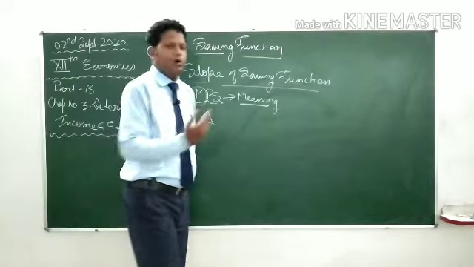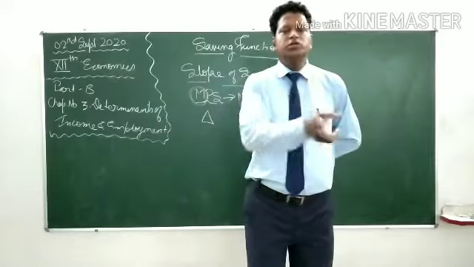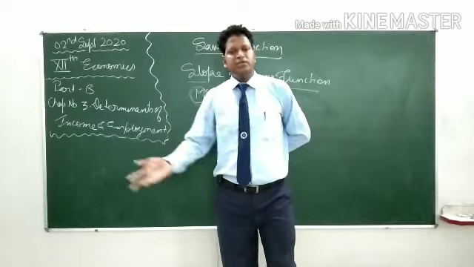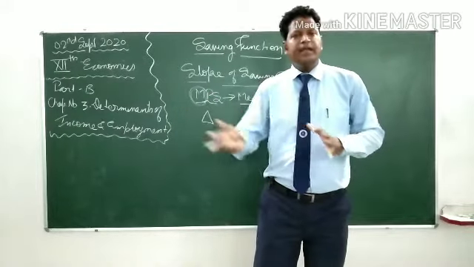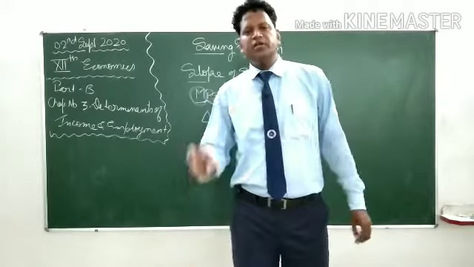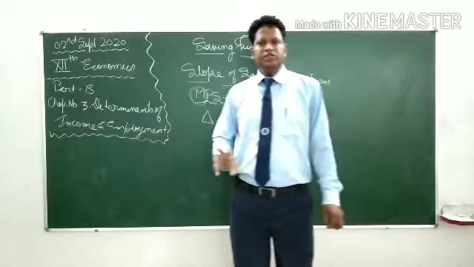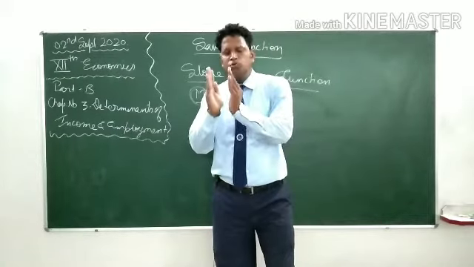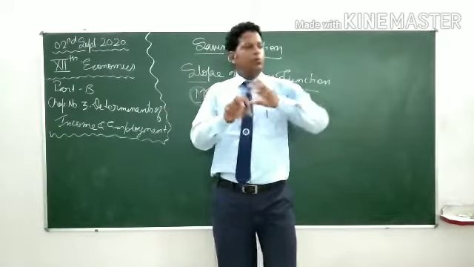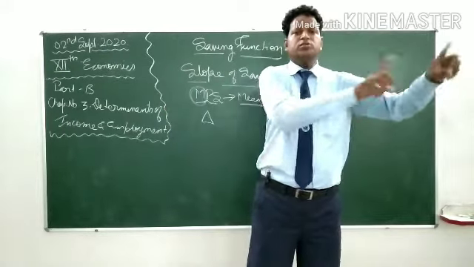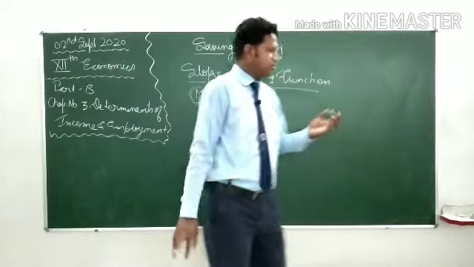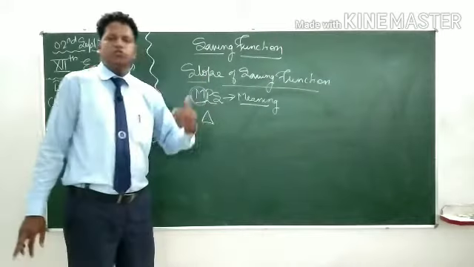How? 15,000 minus 10,000, that is the changed income minus the earlier or old income, gives rupees 5,000. 5,000 is the marginal income, that is additional income. Due to this additional income, what will be the effect on the savings? This relationship is called marginal propensity to save.